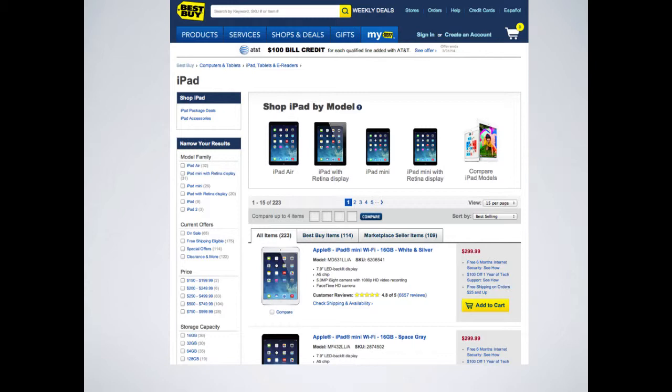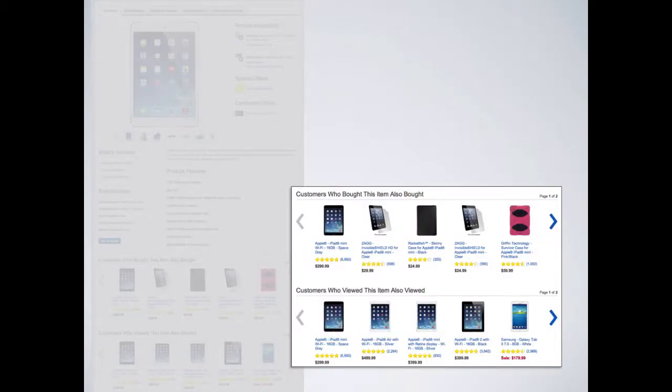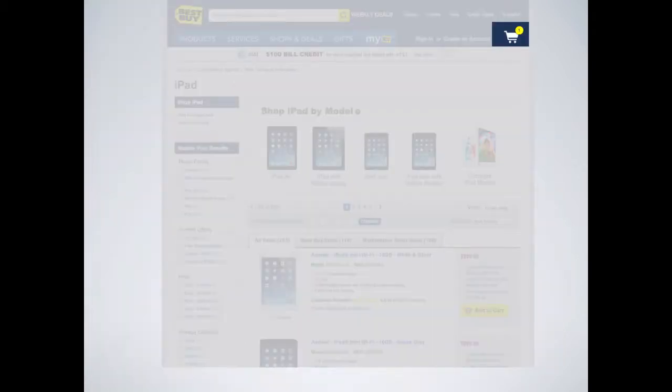All right, so first, the problem. Let's say that you want to build a big data application. I've shown a few canonical examples of these applications here. If you want to be a little bit more specific, let's say that you work at a retailer somewhere like Best Buy, and you want to serve personalized recommendations on your site. The most straightforward way to personalize recommendations is to look at whatever's in a given user's shopping cart. So for example, if I add an iPad to my shopping cart, it probably makes more sense to recommend to me an iPad case or a cable rather than a dishwasher.